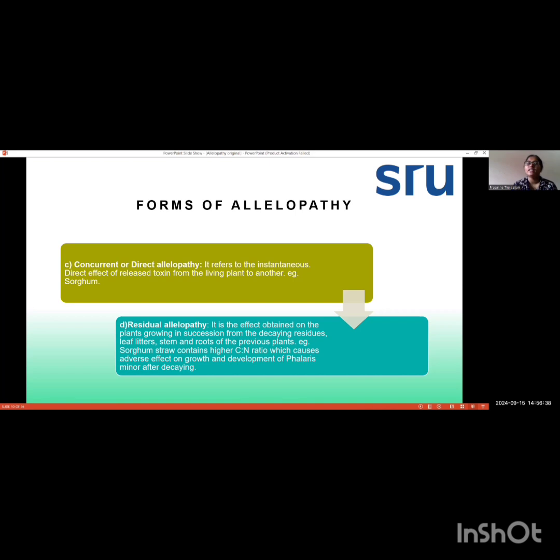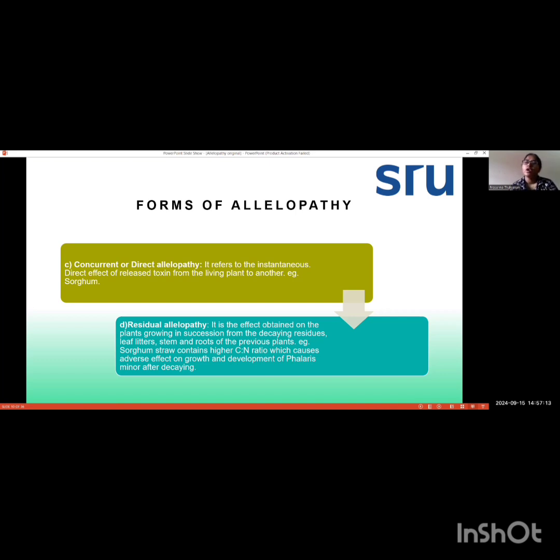So when the leaf litter, stems, and roots of some previous plants are decayed or become residues, they produce some kind of chemicals that are showing their allelopathic effect on the plants that grow after them. So, for example, sorghum straw contains higher C to N ratio, which causes adverse effect on growth and development of Phalaris minor after decaying. Okay, so when the sorghum plant is grown in a specific place and harvesting is done, it becomes a residue there.